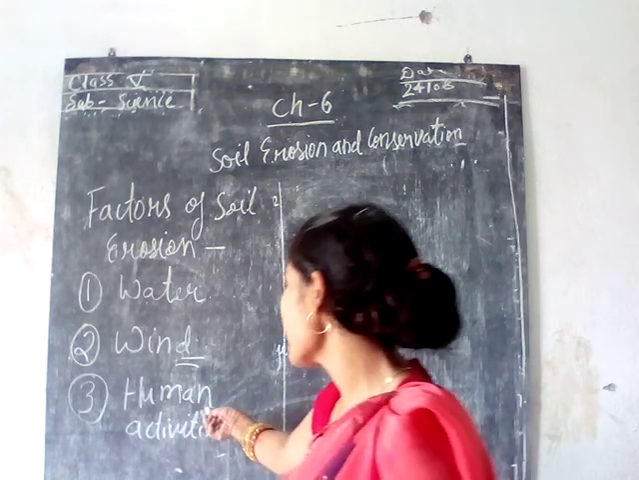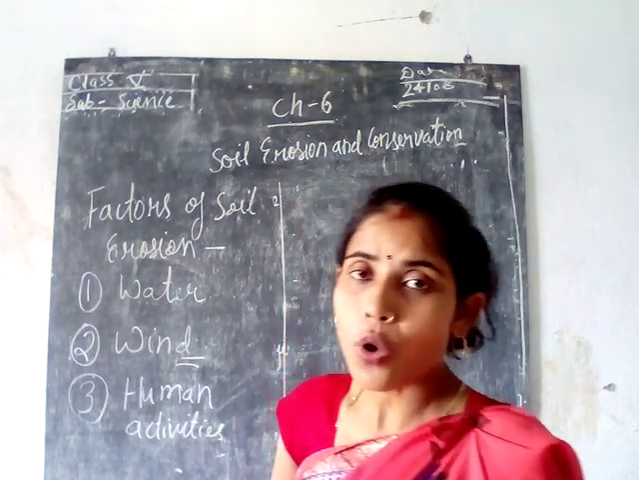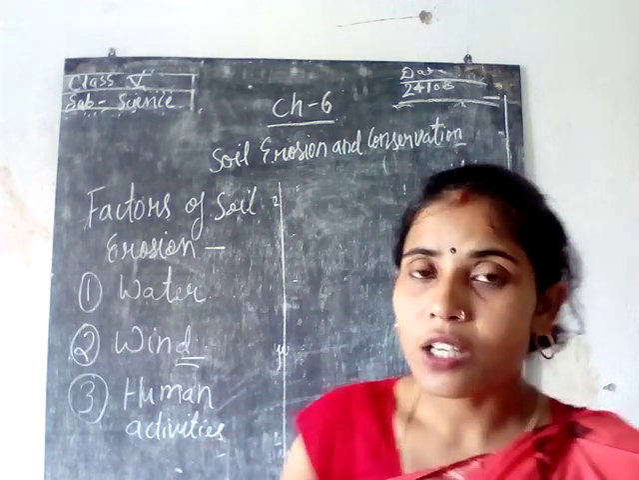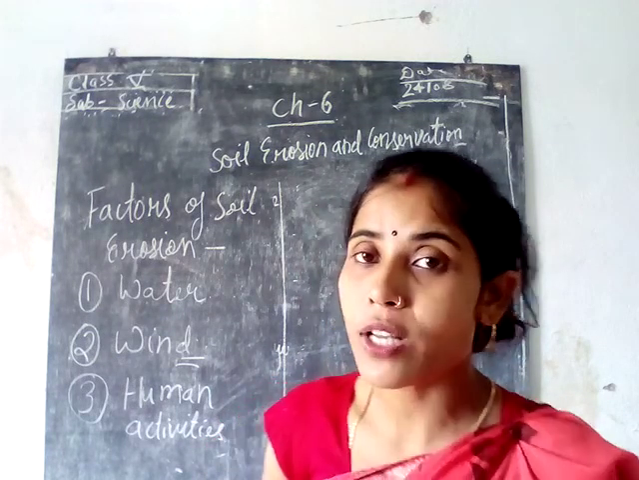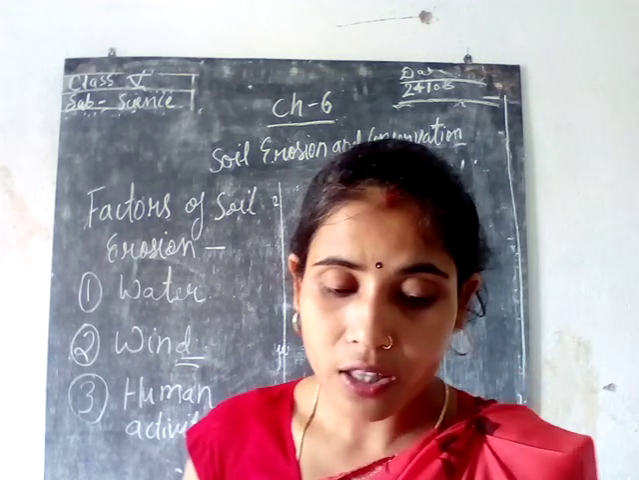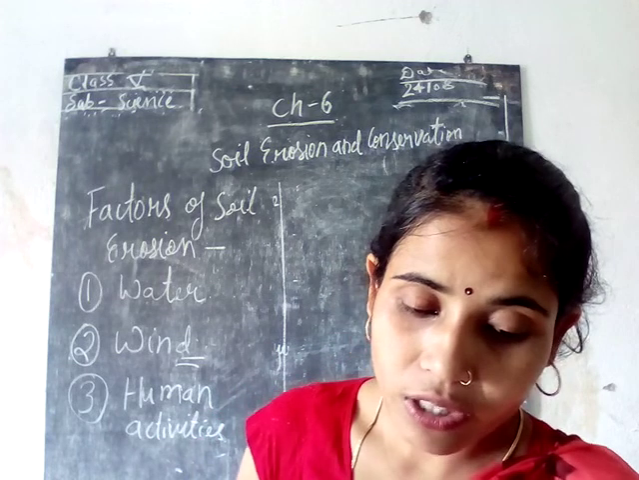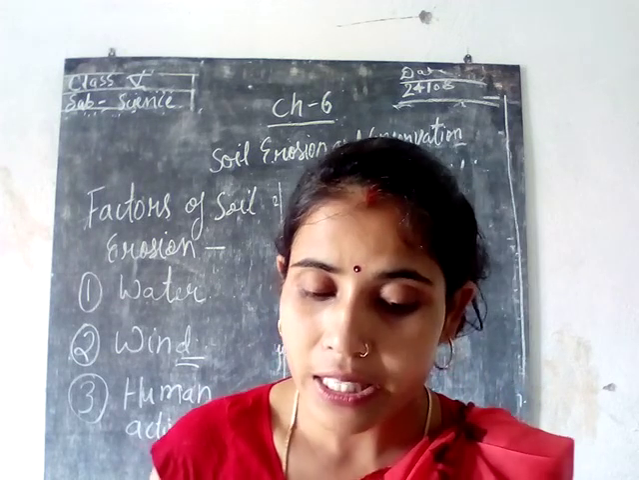The third factor is human activities. How are humans responsible for causing erosion? In human activities we have two factors. One is deforestation, and another one is overgrazing.